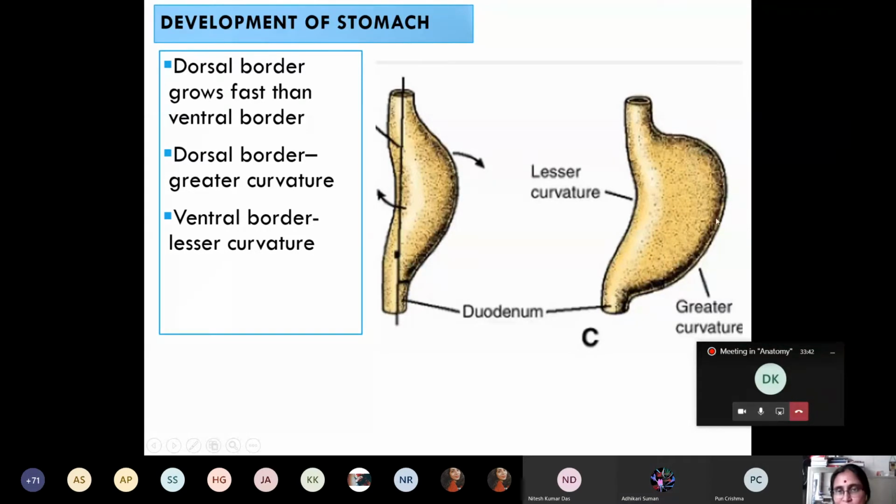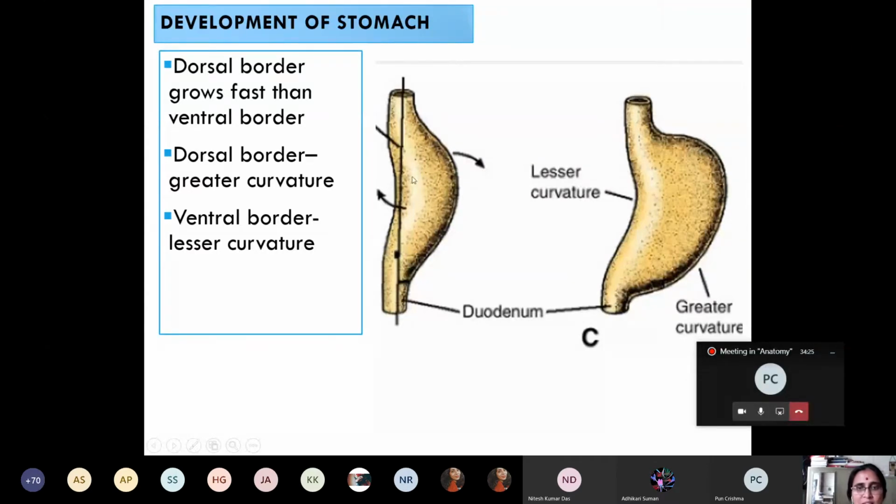Dorsal border grows faster than the ventral border, and the dorsal border gives rise to which curvature of the stomach? Greater curvature. And the ventral border gives rise to which curvature? Lesser curvature. Now what happens? This fusiform dilatation initially occupies the median position. You know the meaning of median and medial, yes? Median means lying on the midline. So this fusiform dilatation initially lies in the median position.